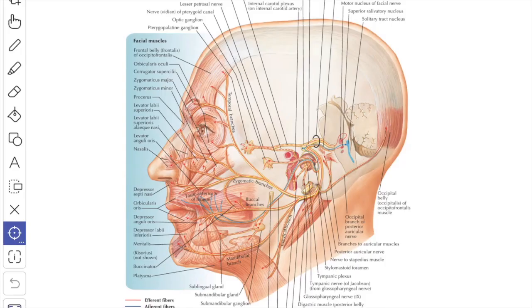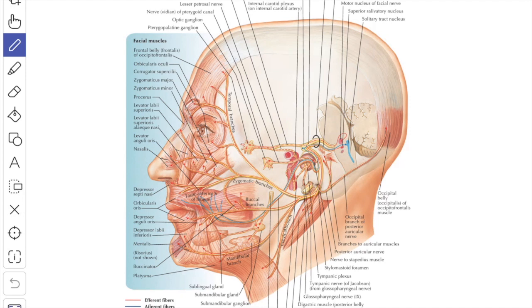Next we'll see the infranuclear lesion. A lesion interrupting the peripheral part of the facial nerve is known as Bell's palsy, which when complete produces the lower motor neuron paralysis of all the facial muscles of the affected side with the abolition of both voluntary and reflex movements. The manifestations of the peripheral injury vary according to the site of the involvement.